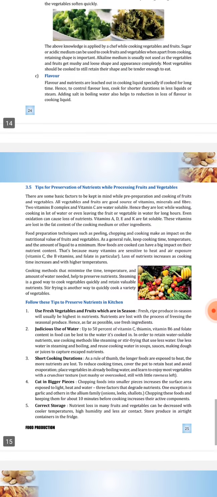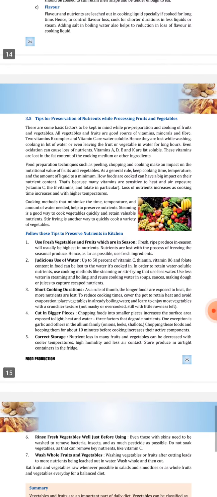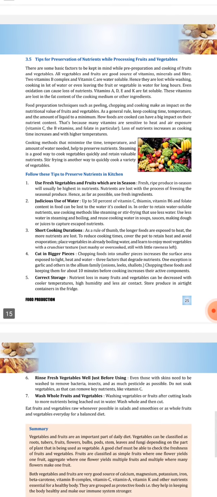Now, the tips for preservation of nutrients while processing the fruits and vegetables.